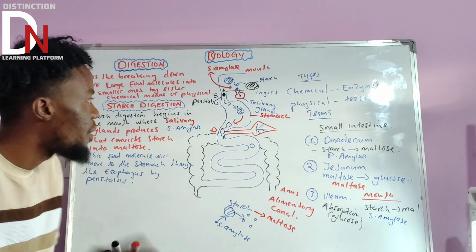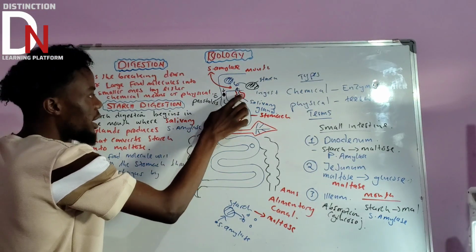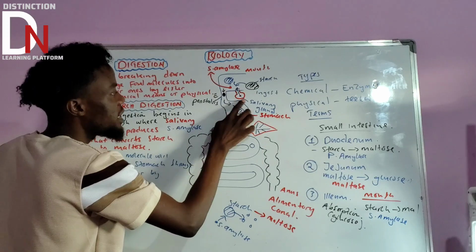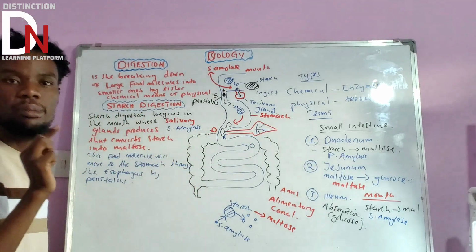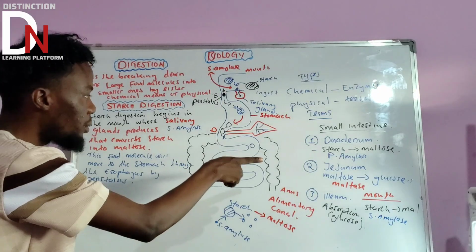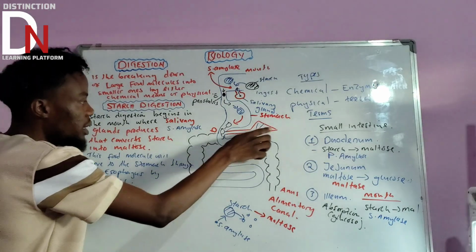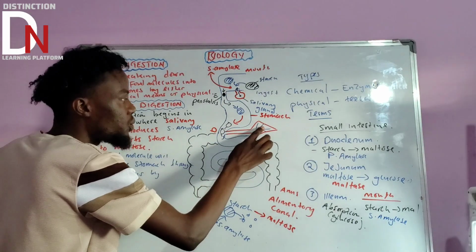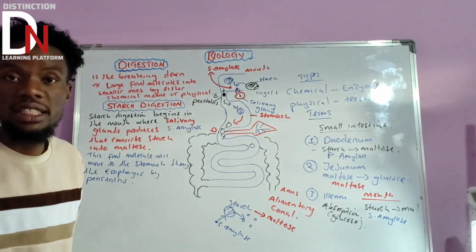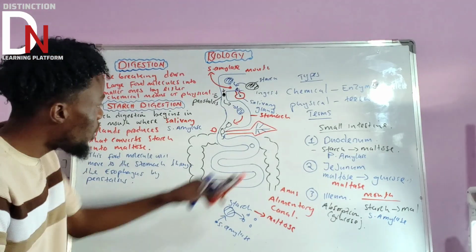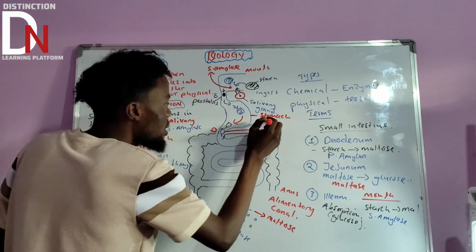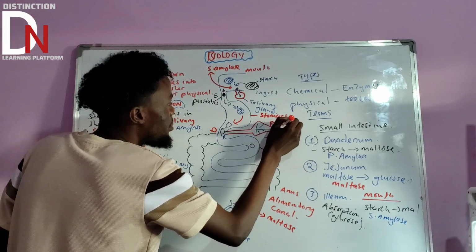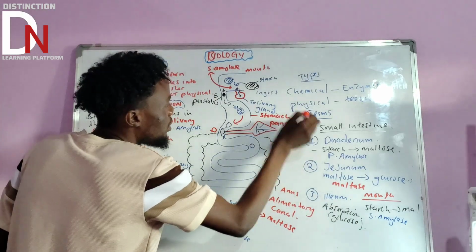Now in the duodenum, make sure that you understand something. There is a gland. Remember, if you go back to the mouth, there was a gland there, which we call the salivary gland. Also here, there is a gland that's going to produce an important enzyme that we're talking about. What do we call this red part here? We call this gland the pancreas. Okay?